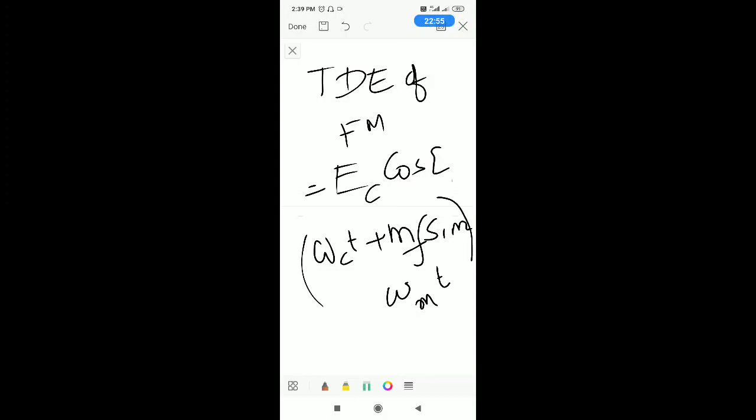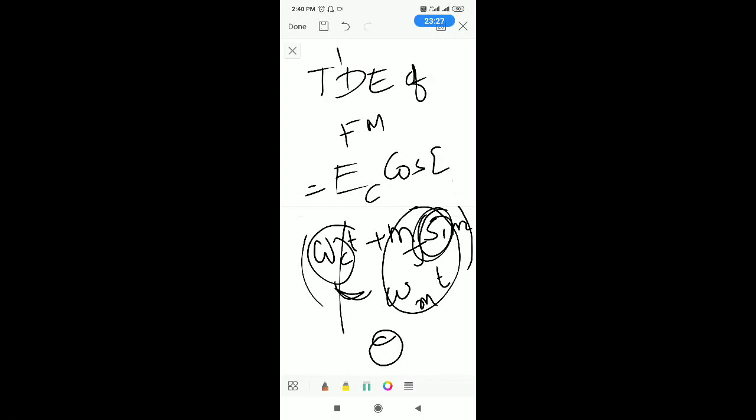That means generally in place of this bracket there should be some theta. This is one theta and this is also one theta, but here this cannot be added because there exists a sine here. You cannot add sine with theta. The units of sine is a number, whereas the units of theta is radians or degrees. You cannot add a number with degrees. So to expand this expression you need Bessel functions.